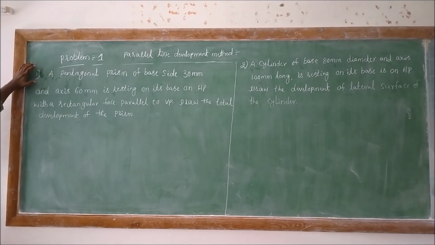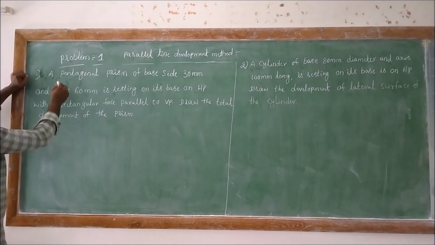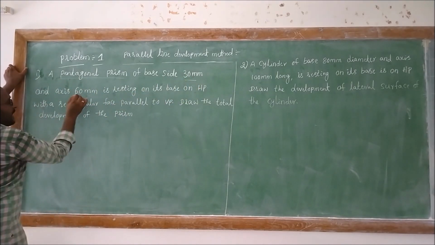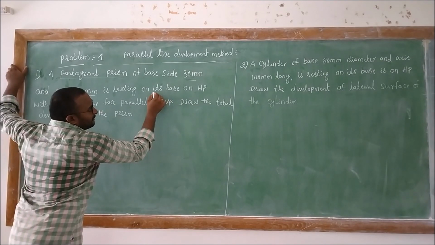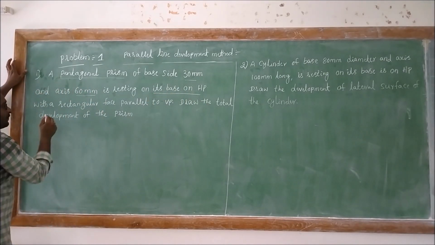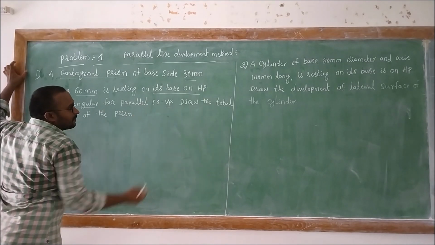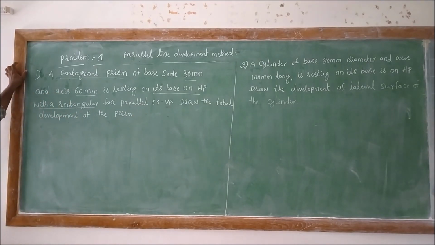Here, example 1: on a pentagonal prism of base 30 mm and axis 60 mm long, resting with its base on HP with its rectangular faces parallel to the VP, draw the total development of the prism.